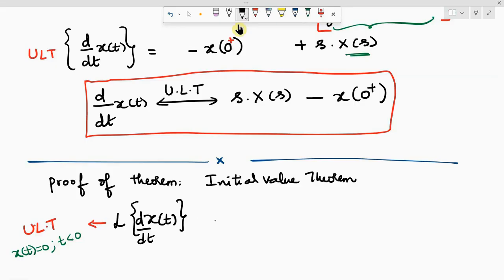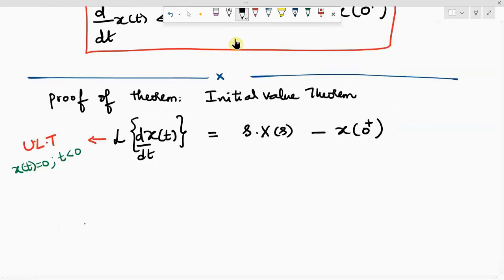Okay. So this is what result you have got earlier, s into X of s minus x of 0 plus. This is from the result which we have derived just now.